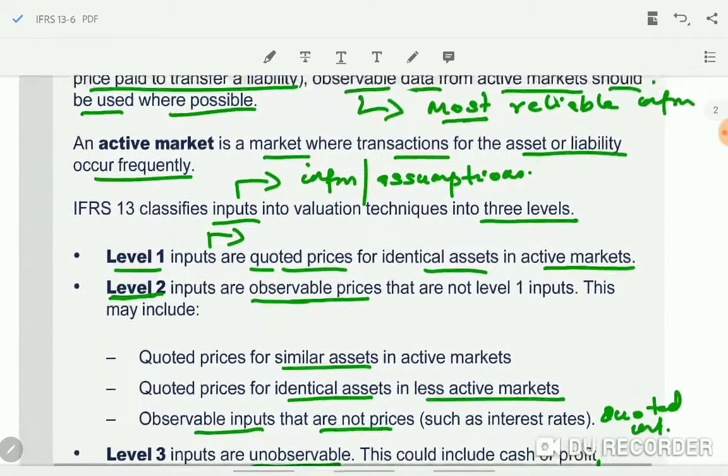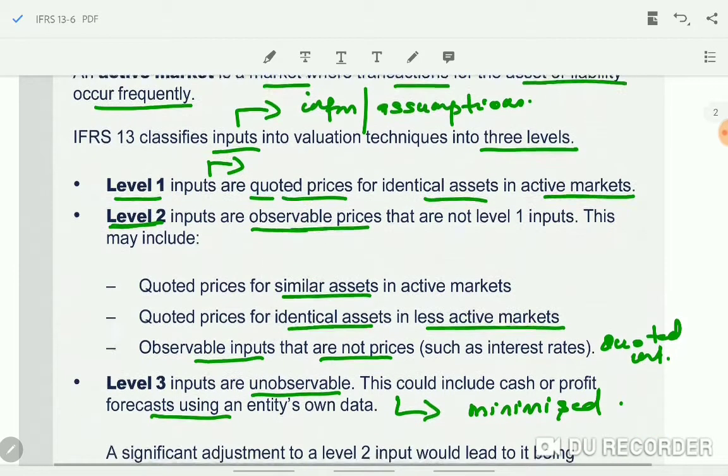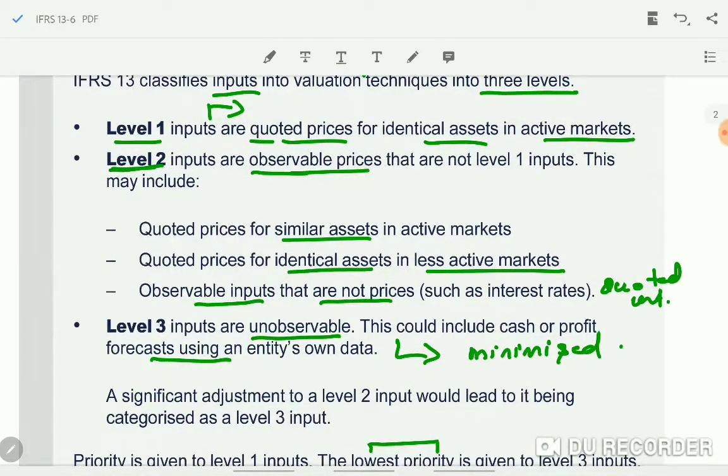So these are 3 classifications of inputs which have to be used in the valuation techniques. Inputs are the information. So observable inputs are the most reliable information. Level 1 input is the most reliable information. This is quoted prices for identical assets in active markets.